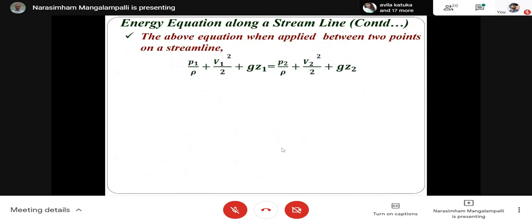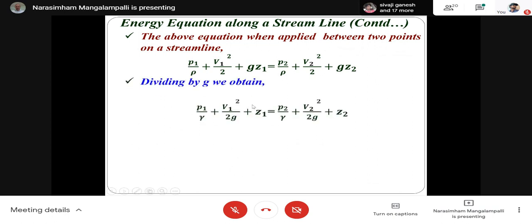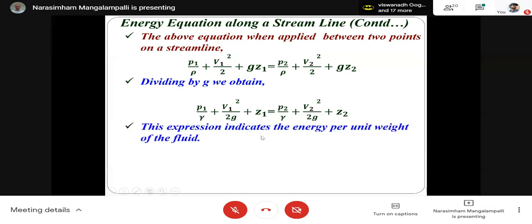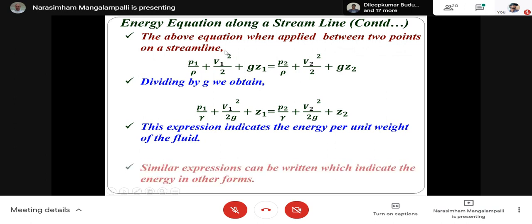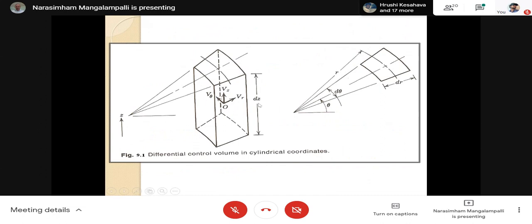So the above equation, when applied between 2 points on a streamline, P by rho plus V square by 2 plus Gz is equal to constant, can be written as P1 by rho plus V1 square by 2 plus Gz1 is equal to P2 by rho plus V2 square by 2 plus Gz2. Again, if we divide by G, we will get this form: P1 by gamma plus V1 square by 2G plus Z1. So this is energy per unit weight, and this is energy per unit mass, right?